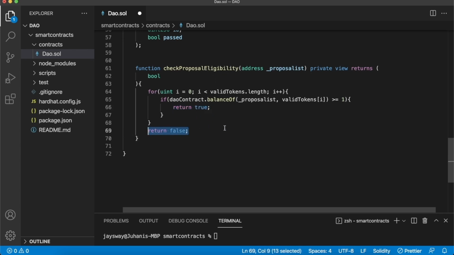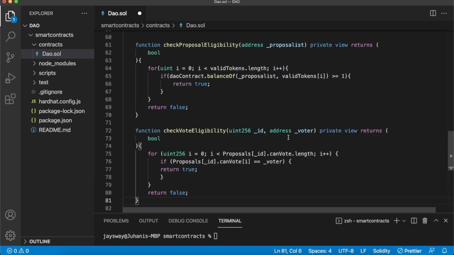So all this function is doing is checking, using our valid tokens array list and the OpenSea storefront smart contract, whether the wallet that is trying to make a proposal is a part of our DAO. And with that done, we can move on to our next private function, which will be checking whether a voter can actually vote on a specific proposal.